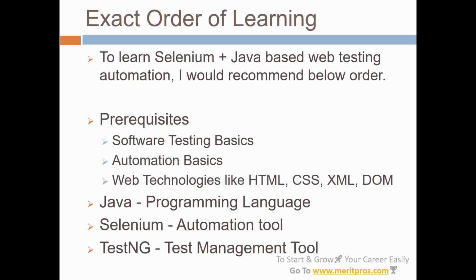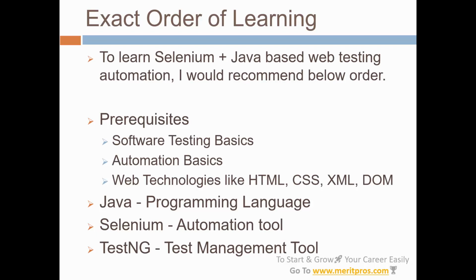Then exact order of learning. Let's consider Selenium plus Java automation. So if you take that, then I would recommend the below order. First we have prerequisites. So definitely you need to know software testing basics, automation basics, then web technologies like HTML, CSS, XML and DOM. So these are like prerequisites. If you take a good online course or training, mostly these basics will be covered.